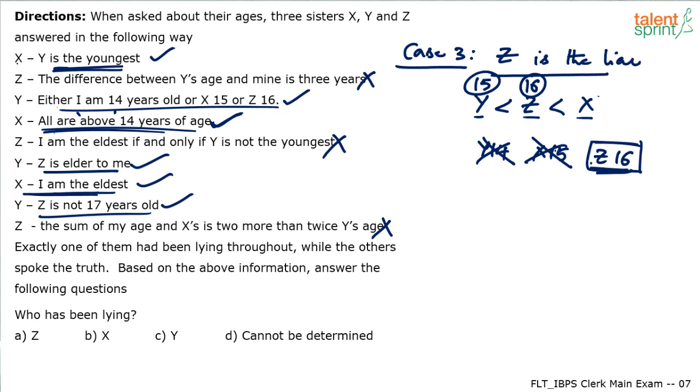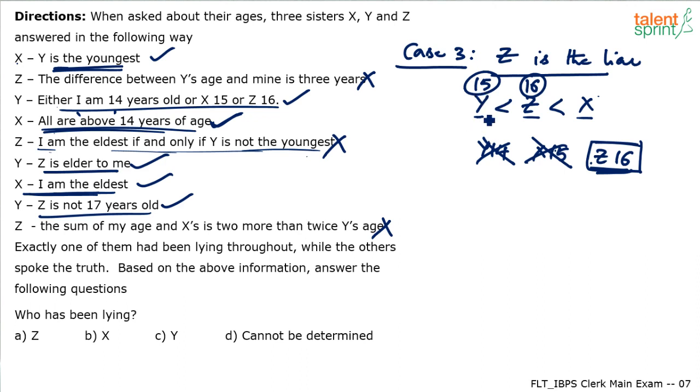Now, I think this statement is getting violated. See, what is it saying? I am eldest if and only if Y is not the youngest. You understand? This is a very, very tricky statement. You have to understand this carefully, right? I am eldest. I will be the eldest. I meaning Z. Z will be the eldest person if and only if Y is not the youngest person.